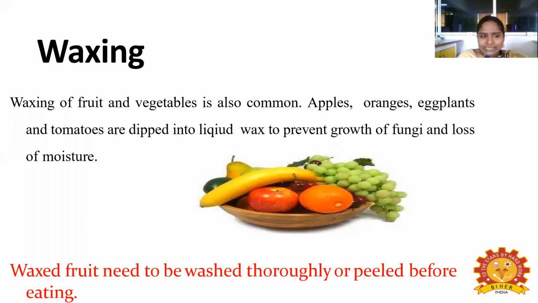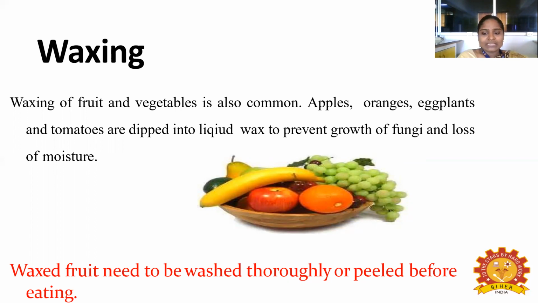How do they prepare it? They just dip the food product into the liquid wax. It is used to prevent the growth of fungi and loss of moisture content. But if you want to eat the waxed food, you have to wash it thoroughly and peel it off.